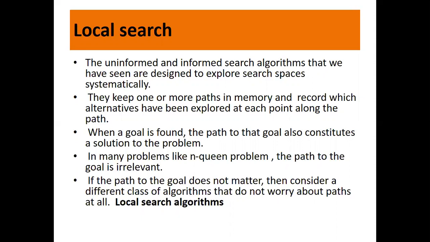In many problems, like the n-queen problem, the path to the goal is irrelevant. That means how you reach the solution is not important, but the solution is important. If the path to the goal does not matter, then consider a different class of algorithms that do not worry about paths at all. So these are local search algorithms, and hill climbing is one example of a local search algorithm.